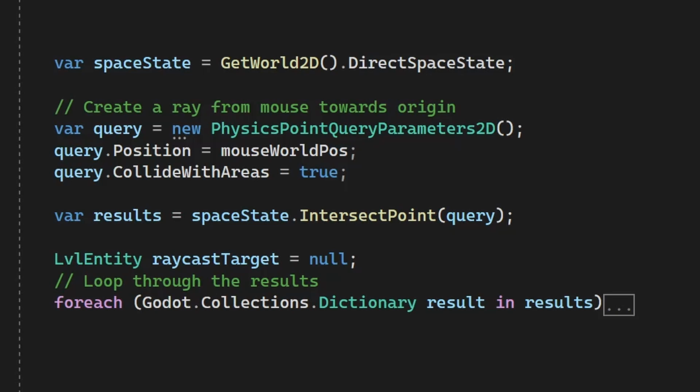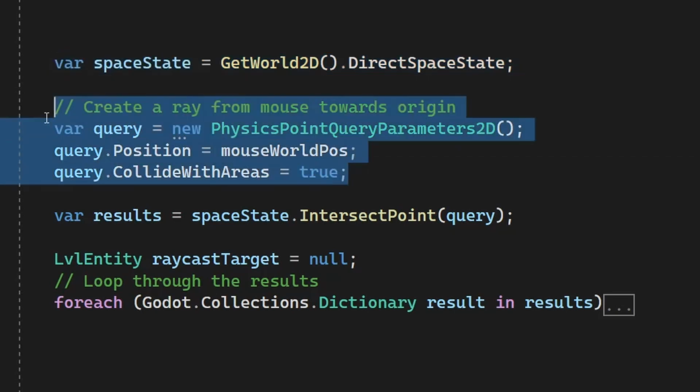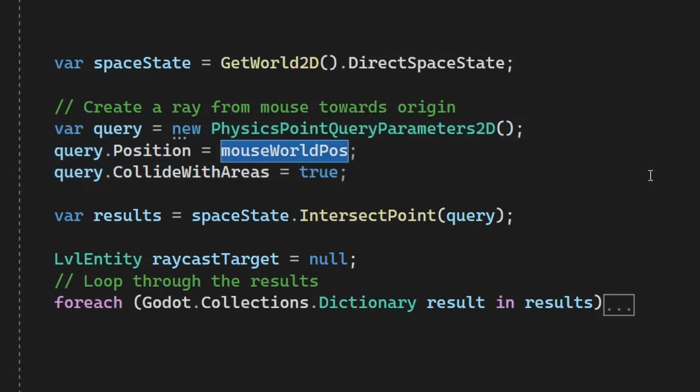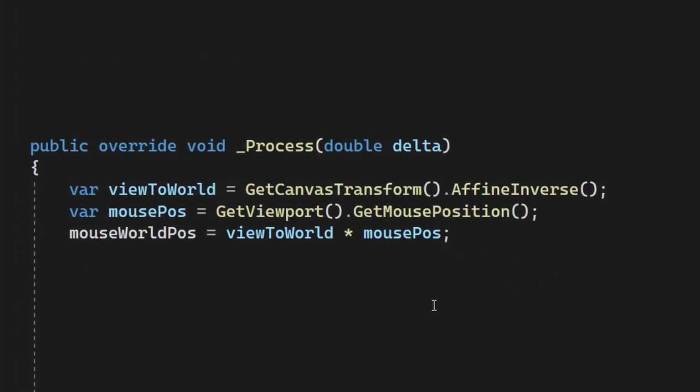Let's see how this works in Godot as well. First, I need to get the space state using GetWorld2D().DirectSpaceState. This only works inside a Node2D object. Then I need to create a query object and set parameters on it. One of those parameters is the position, and in order for me to get the position I want, I need to do this mess.